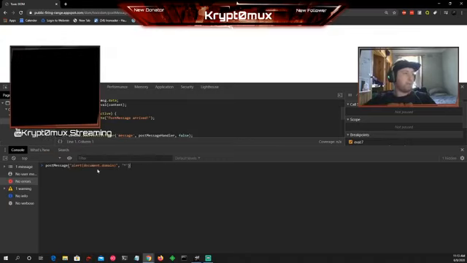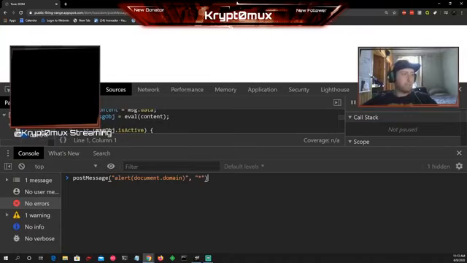The reason why I use alert and then document.domain is because it gives the triage team or whoever a rough idea where the access is coming from. If you just do alert 1, that's very bad, because alert 1 just gives us nothing. Don't do that. And usually with DOM XSS, we want to escalate it and prove impact. I'll show you that in a minute.